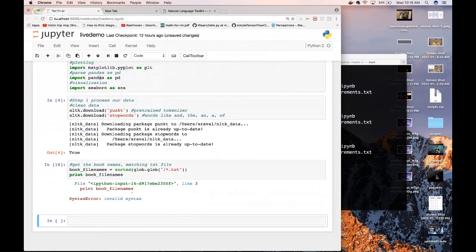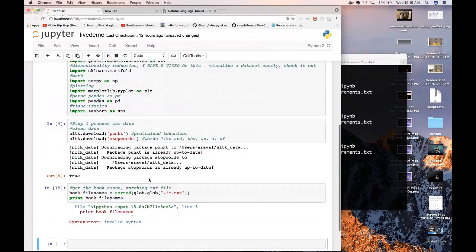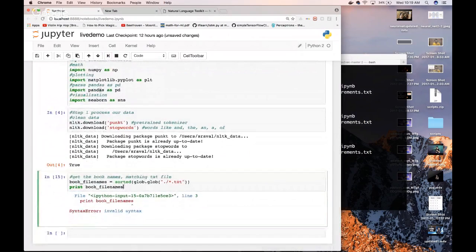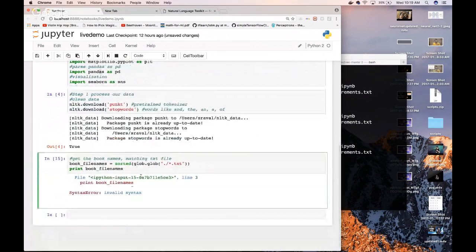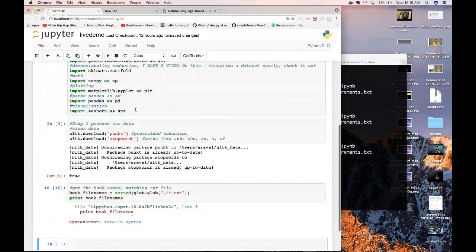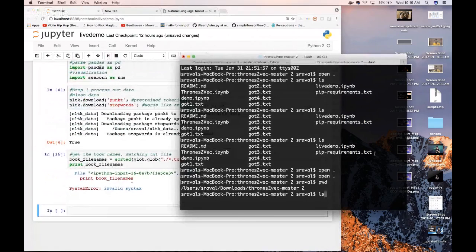I just named them right here. Let's see, book file names. Hold on a second. Invalid syntax. Hold on. So we really don't have time for errors like this. Oh my God. I should have talked. Okay.